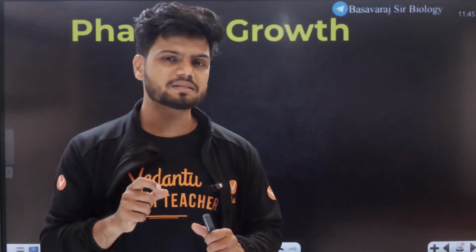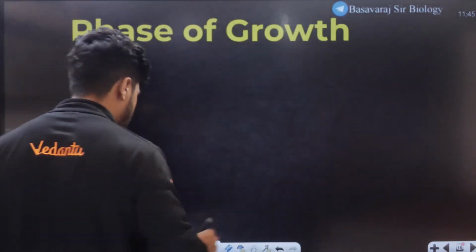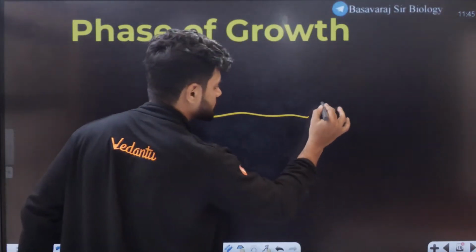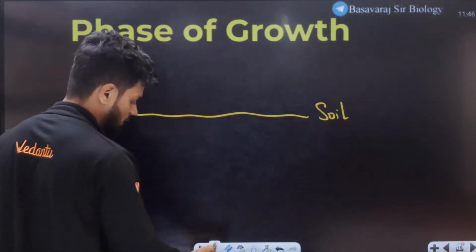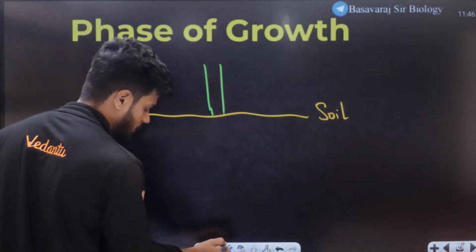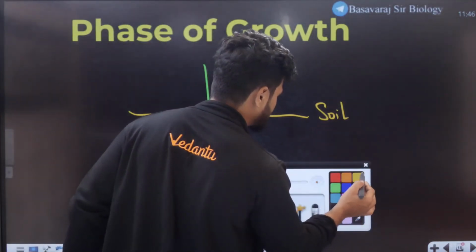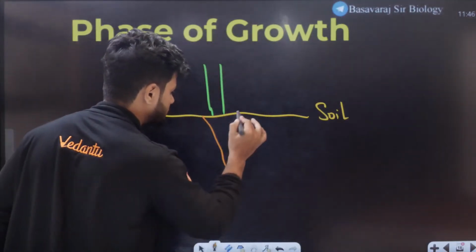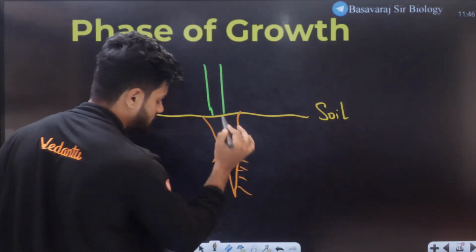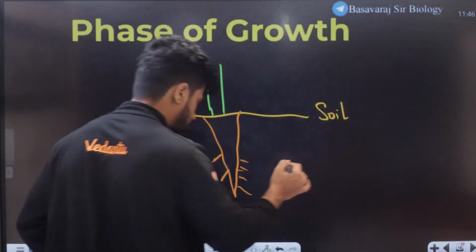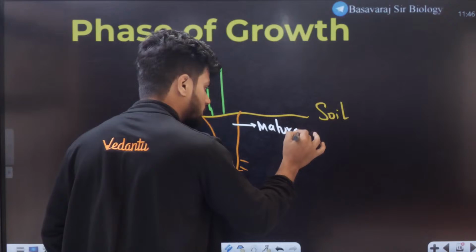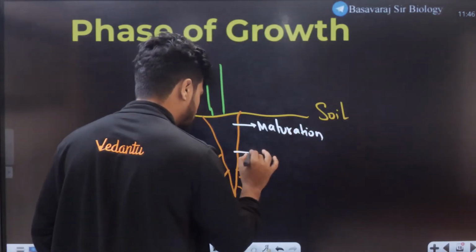Now, students, if you open your NCERT, there is a concept called proximal and distal. For example, this is the soil right here. Above the soil, let's say I have a stem here. Now here, students, I have a root. This region here is the maturation region. This one is elongation.